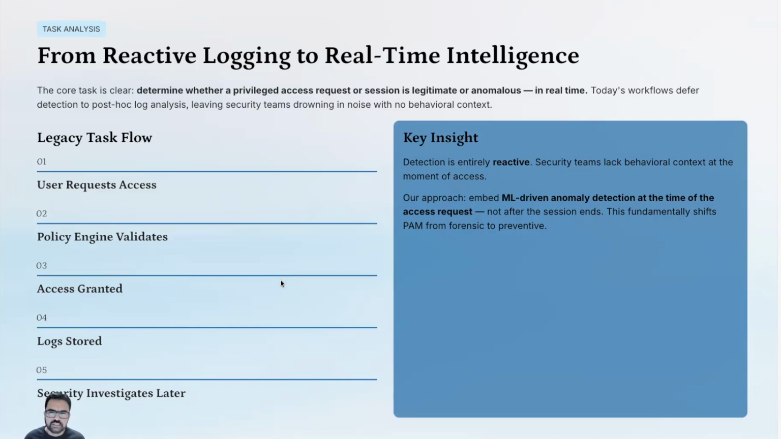If you look at today's process and the products that are providing this type of functionality, their approach is legacy and is very reactive. If you look at the legacy task flow, the user requests access, then the policy engine validates. After that, the access is granted, logs are stored, and security investigations come after. So the detection is entirely reactive. With this new product, our approach is to embed machine learning driven anomaly detection at the time of access request.